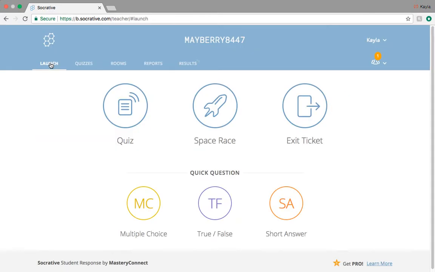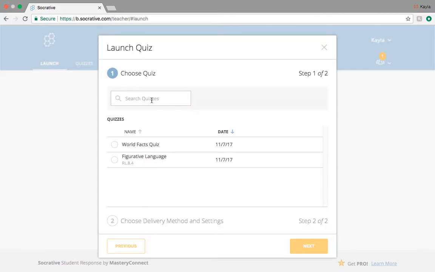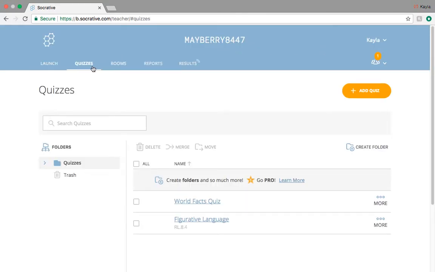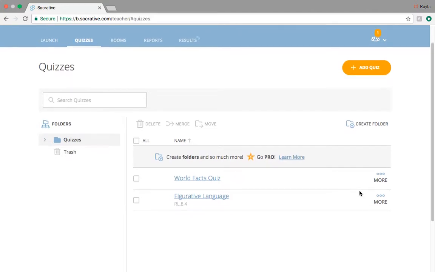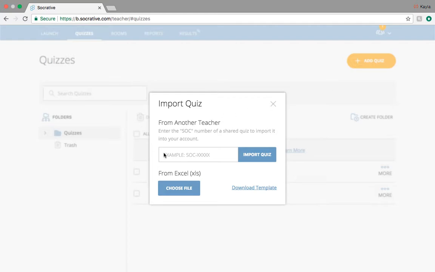So I think there are a lot of pros in that. It's pretty easy to use. It's pretty user-friendly, but there are definitely some cons. So if you want to create a quiz on different ones like Kahoot or Quizlet, you can just search quizzes, and it will give you all kinds of resources for different quizzes. But on this one, if you want to add a quiz, you either have to create it or import it. And importing it, you'd have to have the actual number from the quiz that the teacher created and type it in that way. So you can't just search a database of all quizzes.